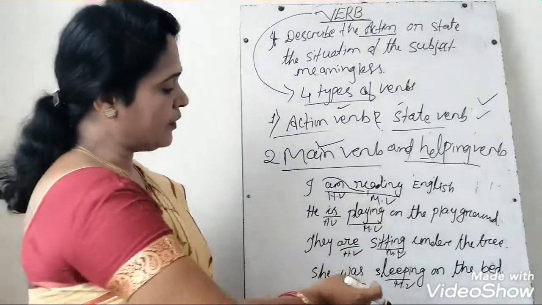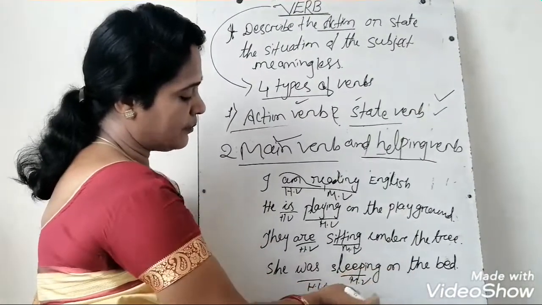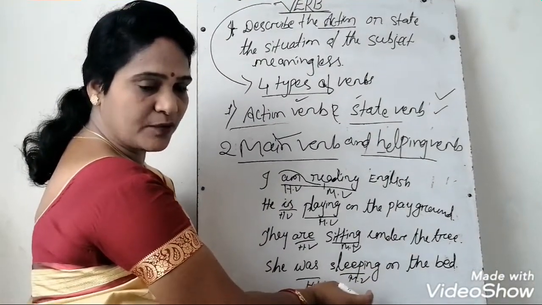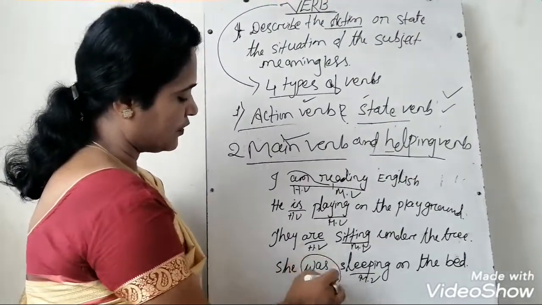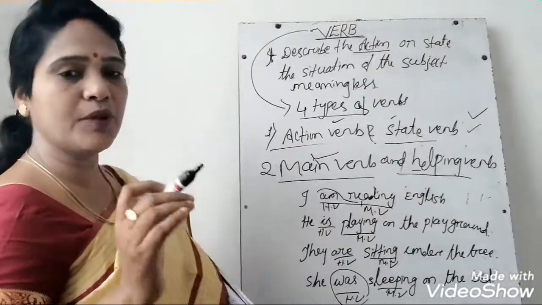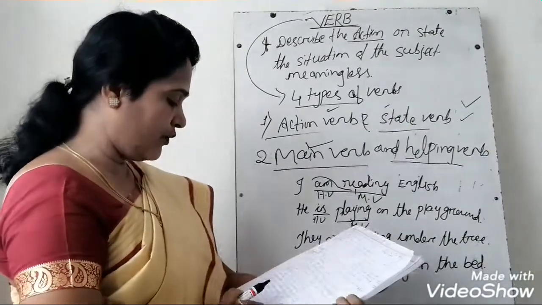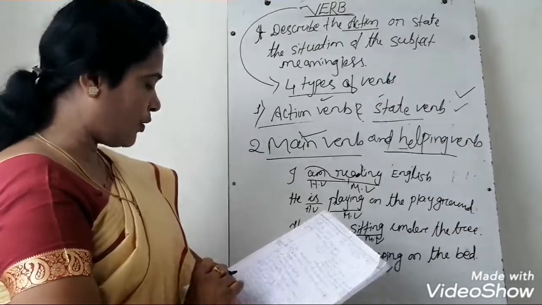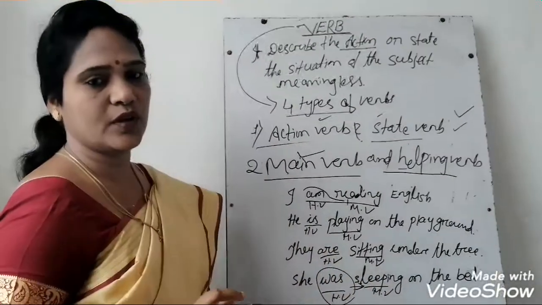Okay? In the predicate part, the main thing is the verb. It is the full verb or main verb. So was is the helping verb. The helping verbs do not always go independently. They always go with the appropriate form of the full verb, helping the full verb.